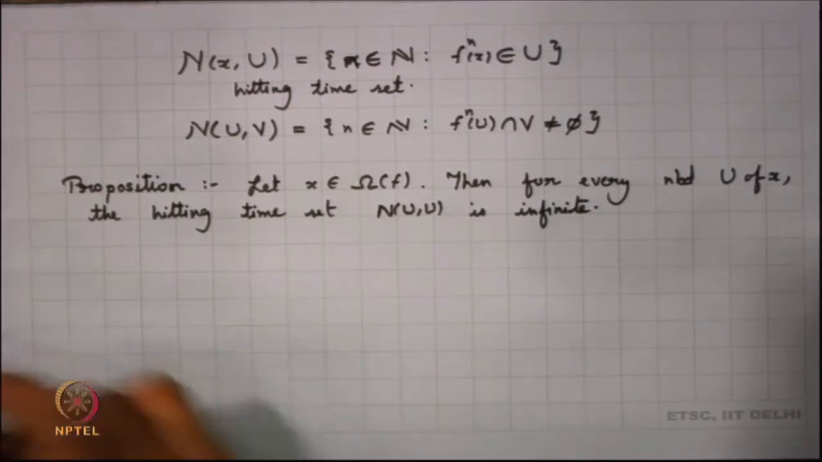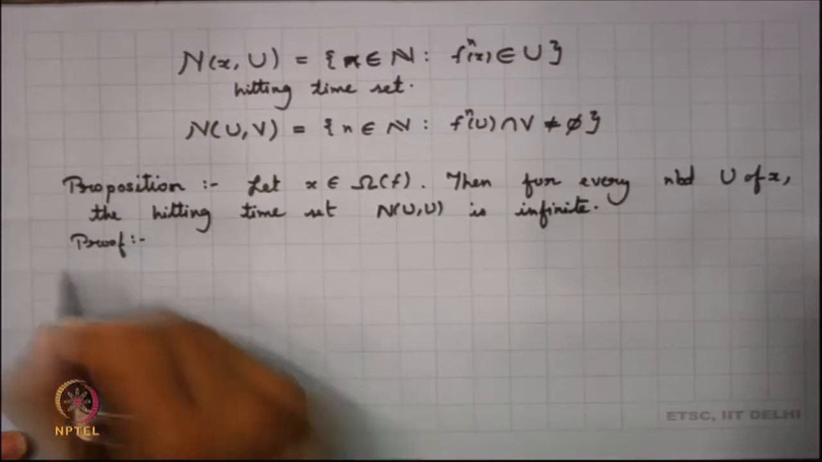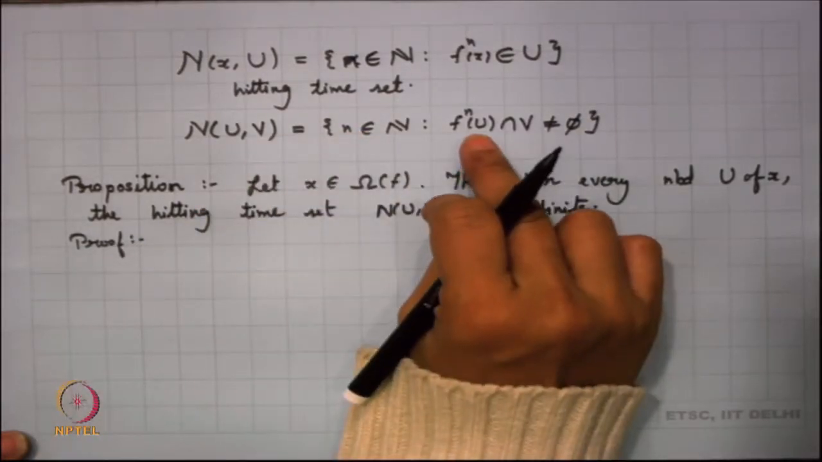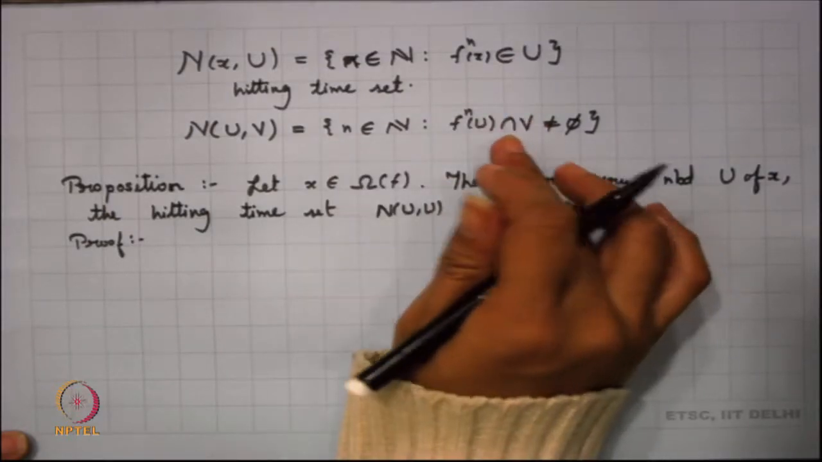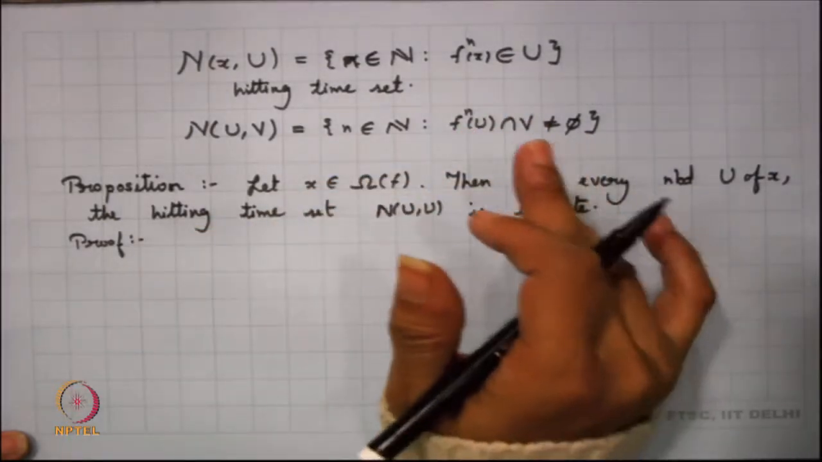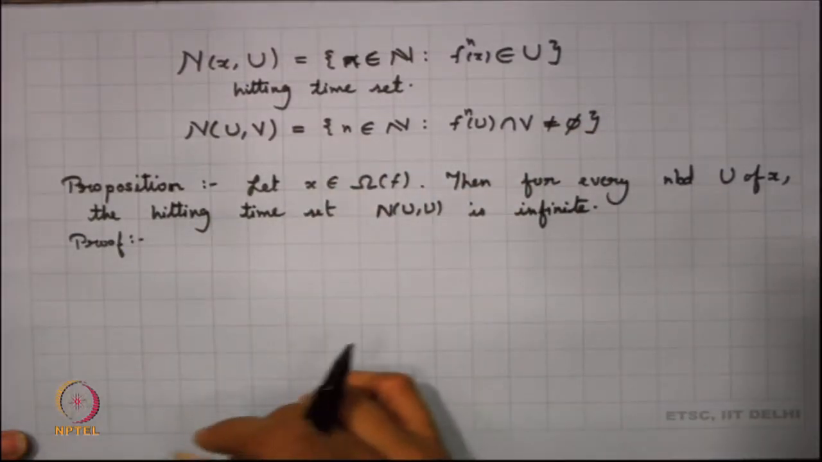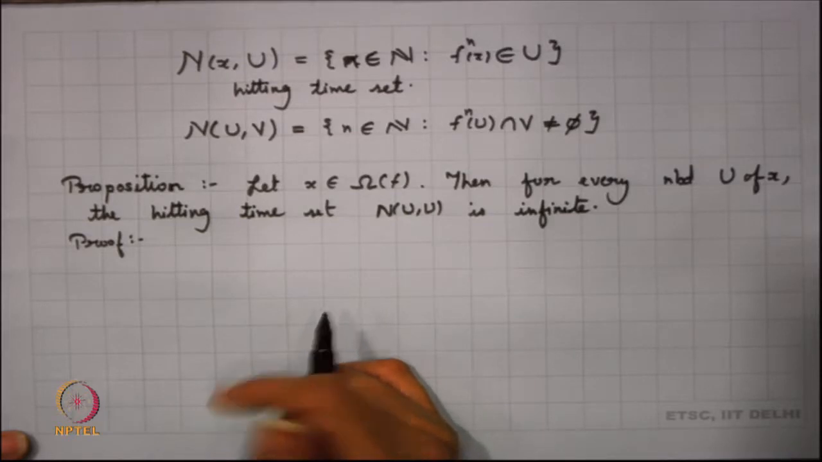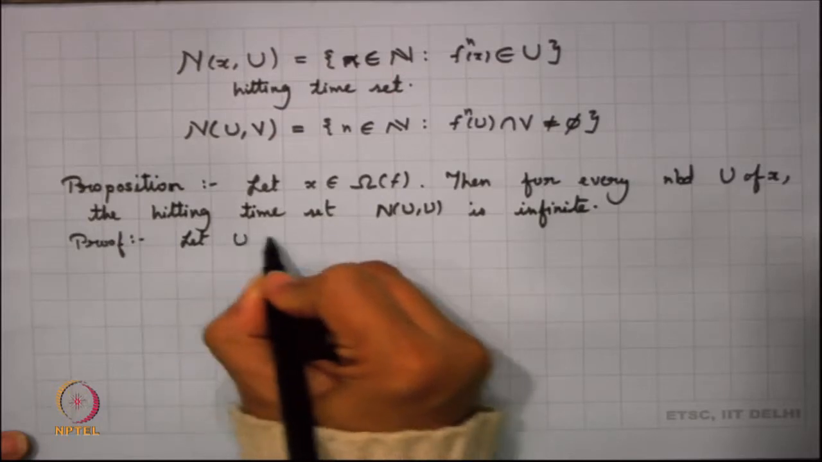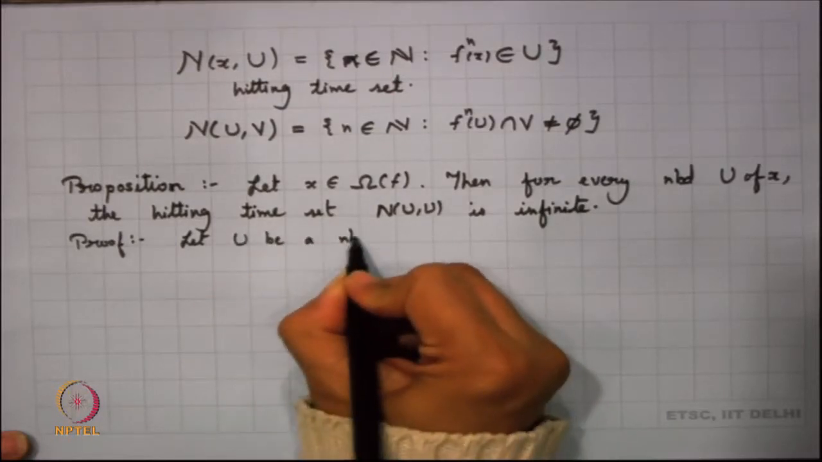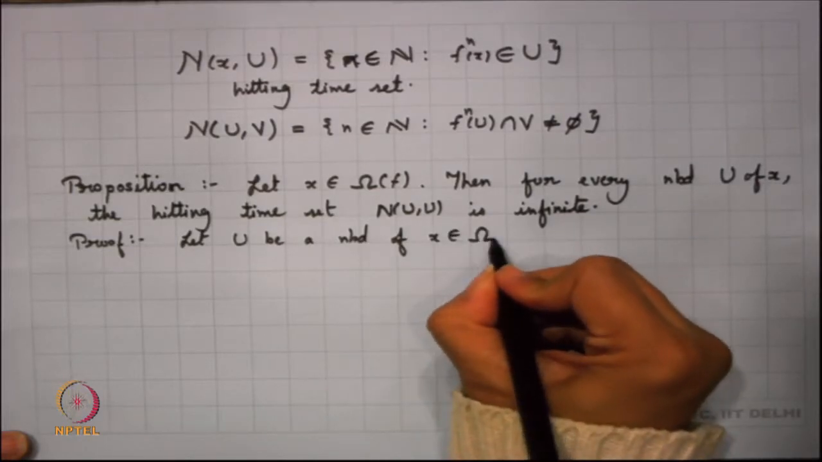This is interesting. You can look into the proof of this, which means that if I am starting with U, then there is a point in U which hits U again, and that happens infinitely often. So, the proof here is actually very simple. So, we start with a neighborhood. So, let U be a neighborhood of x, but naturally my x is in Omega(f).